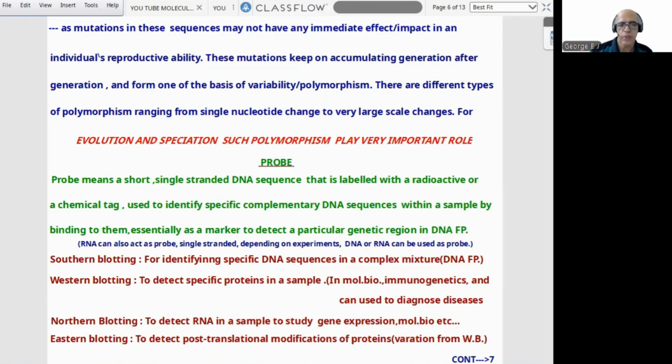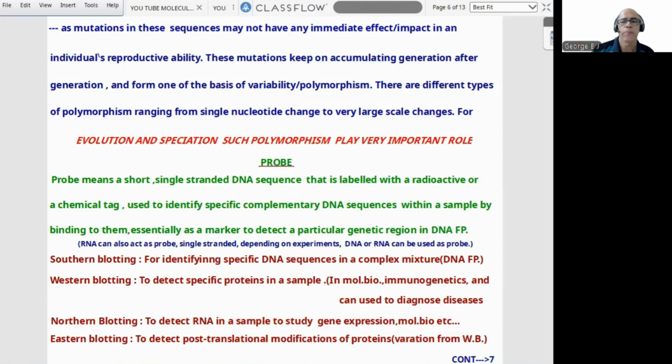There are different types of polymorphism ranging from single nucleotide change to very large scale changes. And for evolution and speciation, such polymorphism plays a very important role. That is how the variation comes, and it becomes the base of fingerprinting.